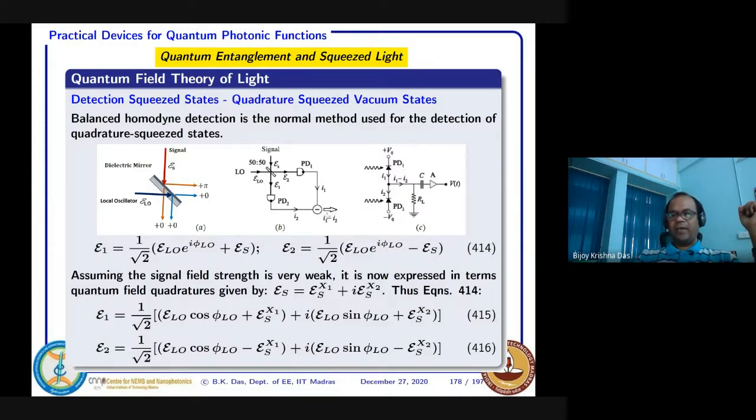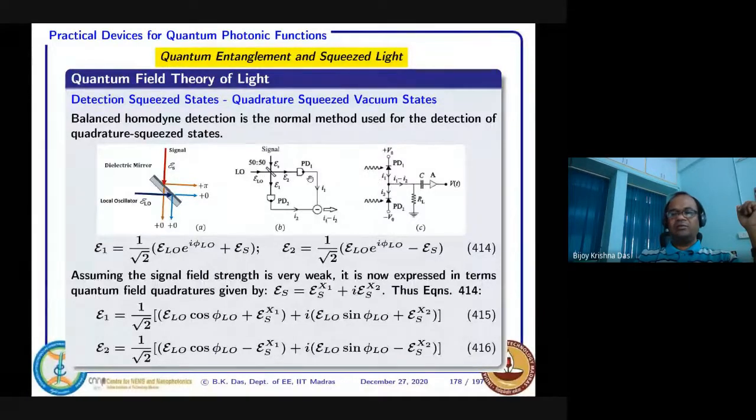Okay, and how this detection is done, I will come back to a little later when I go for the mathematics. Let us first explain the experiment. So what is happening here? You have the two detectors. This E1 coming here is a mixture of signal and LO, and E2 also. Both E1 and E2 are a mixture of signal and local oscillator. The things are coming here. That means your squeezed states are there.